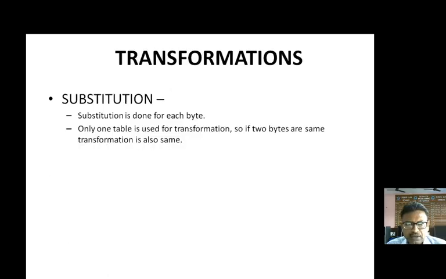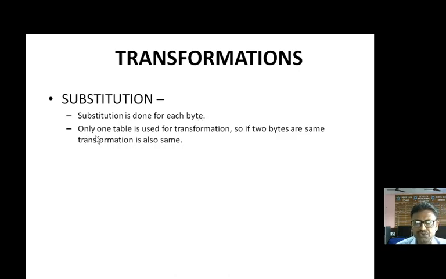Now we start how the transformation is done. The first transformation is subbyte. But before we go into the subbyte, let us understand what substitution is. The meaning of subbyte is substitution of bytes. So how is substitution done? Substitution is done for each byte. Please remember that whenever substitution is done, it is done on each byte.